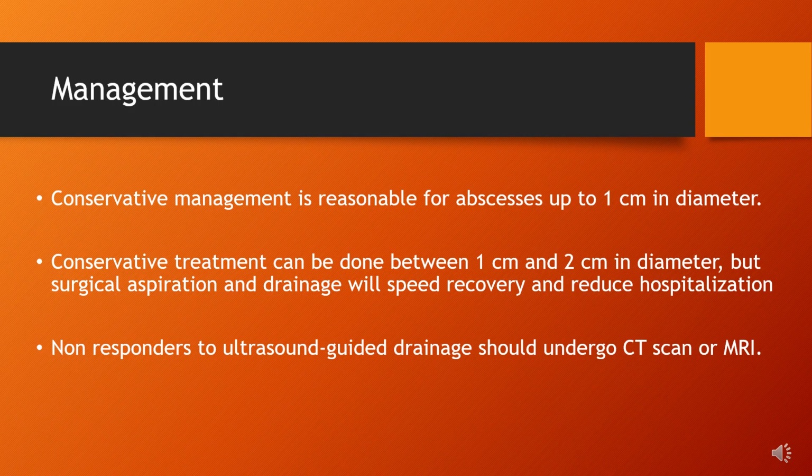Conservative treatment can be done between 1 cm and 2 cm in diameter, but surgical aspiration and drainage will speed recovery and reduce hospitalization. Non-responders to ultrasound-guided drainage should undergo CT scan or MRI.